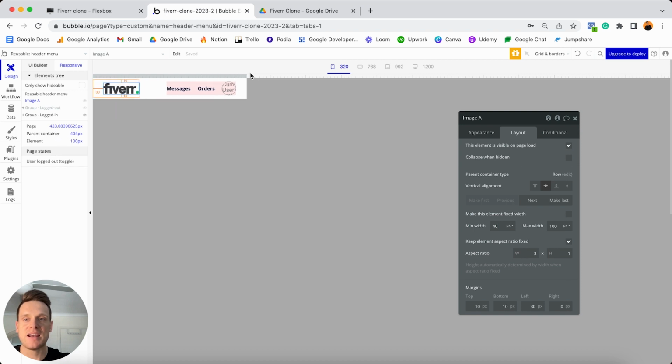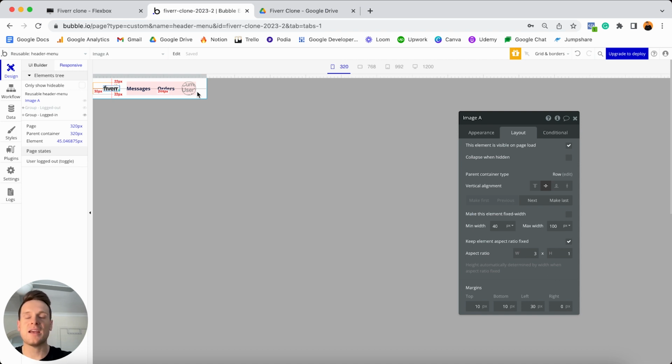So as I expand this page out, this image is going to grow. And as I shrink this down, this is going to continually shrink until it gets to 40 pixels. Now, if I was to preview this on a mobile device at the smallest possible size, so 320 pixels, you'll now see that all of these elements fit in line perfectly. And so that is how you can create a fully responsive navigation menu. It's a fairly straightforward process.